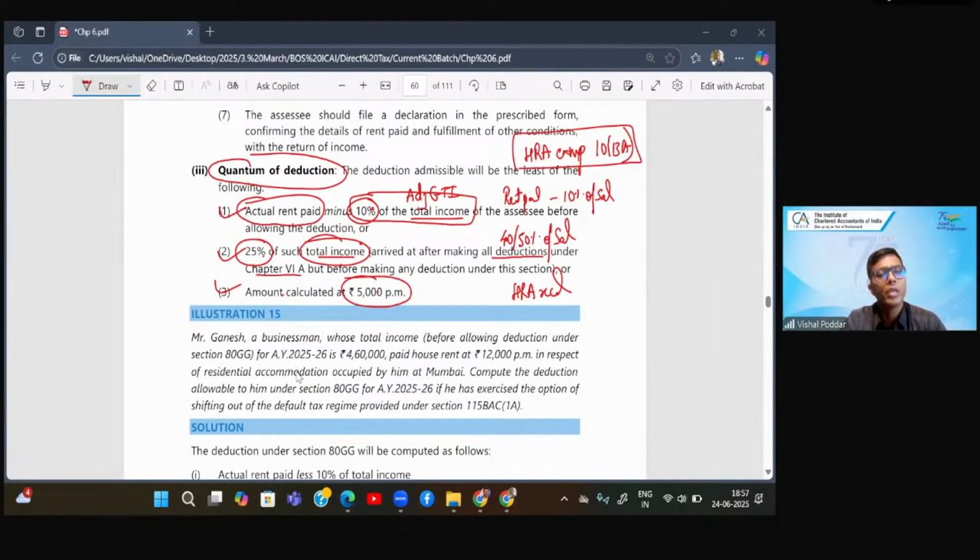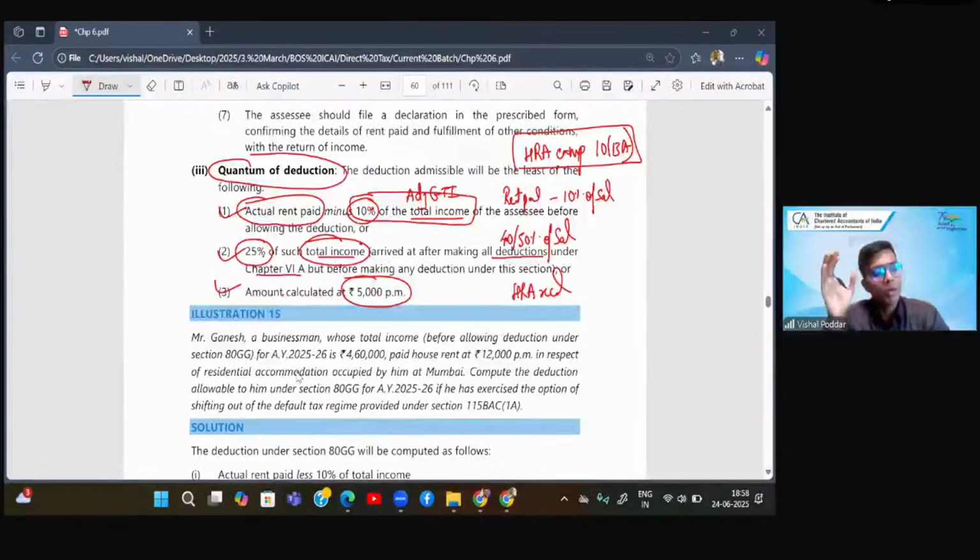Pawan Kumar is asking, sir, how did 1,50,000 come? Pawan beta, 1,50,000 is the maximum limit for 80C. I believe you are talking about the previous question. Now Nidhi is asking, sir, how did 40-50% come? Beta, in the HRA exemption under 10(13A) list of three, one amount is 40% of salary and 50% of salary. When do you take 50%? If you are staying in a metropolitan city.